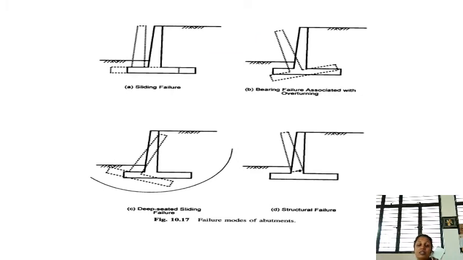These are the slides which are showing the sliding failure. This is the abutment which is moving because of the sliding force. This is the original place and this is the sliding zone. And this is the bearing failure. When the soil is not able to hold, then this abutment may overturn. And if it is a clay soil, then complete deep-seated sliding, the entire thing may slide away. That is the deep-seated sliding failure. Then the complete structural failure because of improper design.